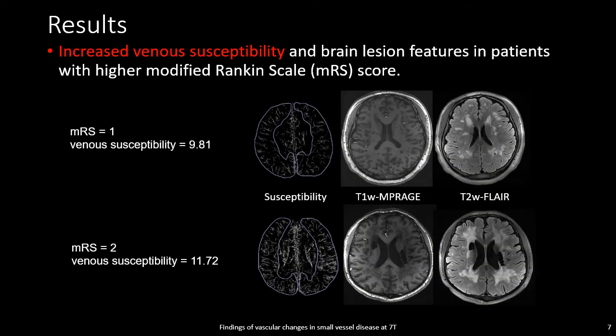For cortical veins, we found that venous susceptibility increased with age and was higher in the CADASIL patients compared with the healthy controls. Furthermore, we found positive association between venous susceptibility and MRI lesion load and the clinical phenotypes in patients with CADASIL.